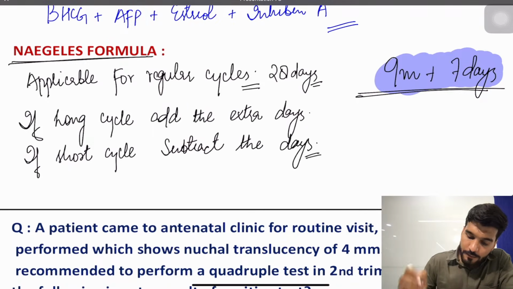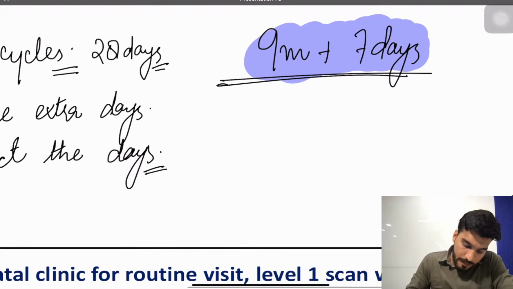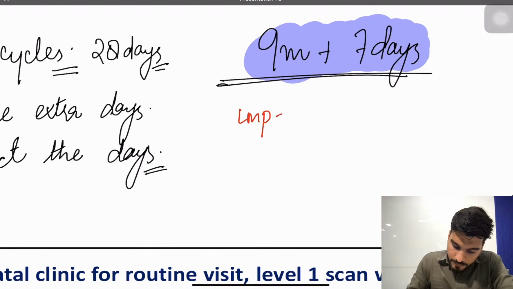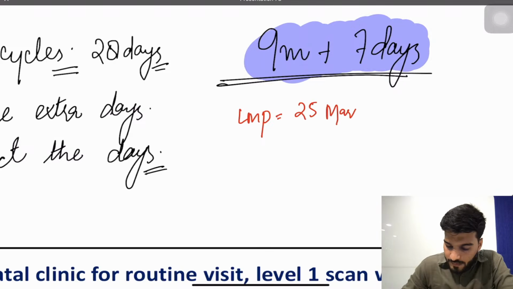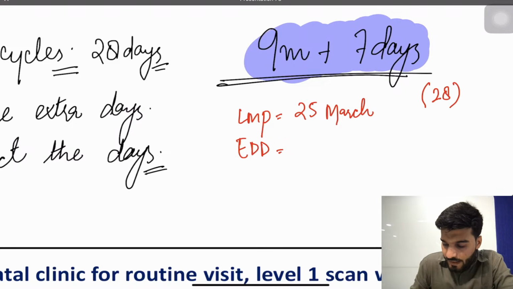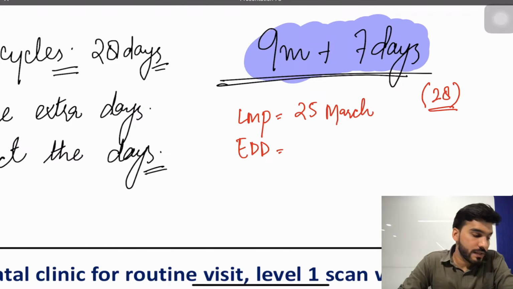For example, if a patient is given an LMP of 25th of March, calculate the EDD. The cycle is 28 days. Now tell me the answer for this particular question. Simple, LMP is 25th of March, calculate the EDD.